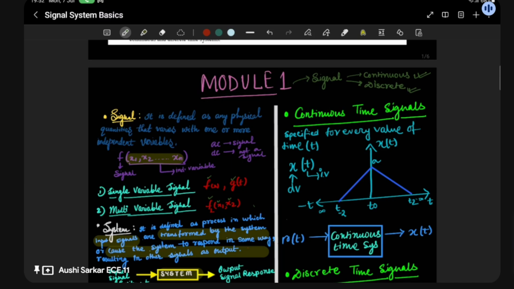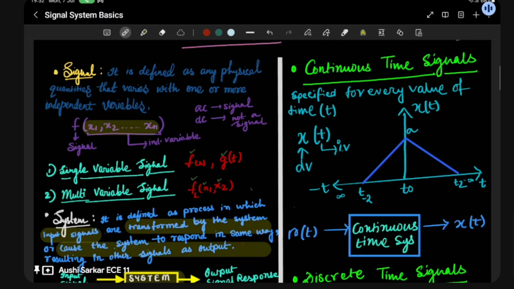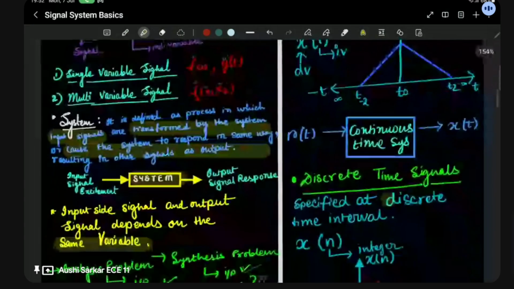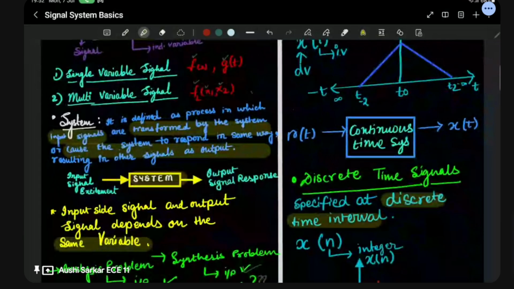Let me go with the definition and make it clear to you. A continuous-time signal is specified for every value of time, whereas a discrete-time signal is specified for discrete time intervals.